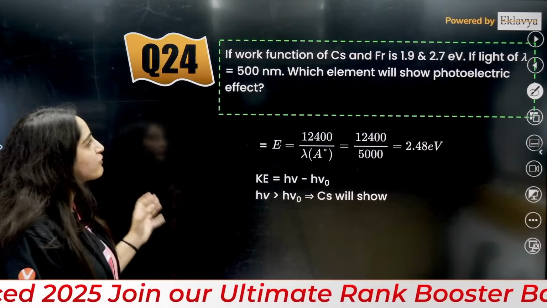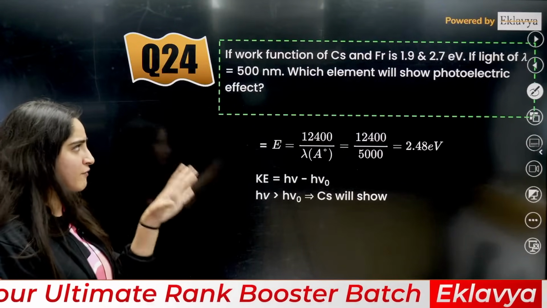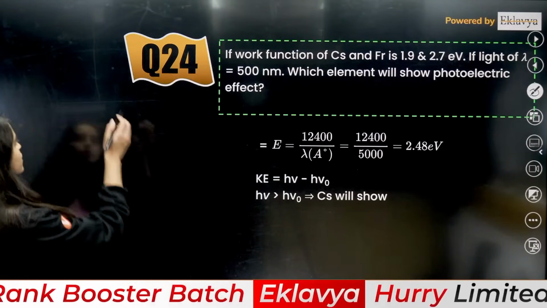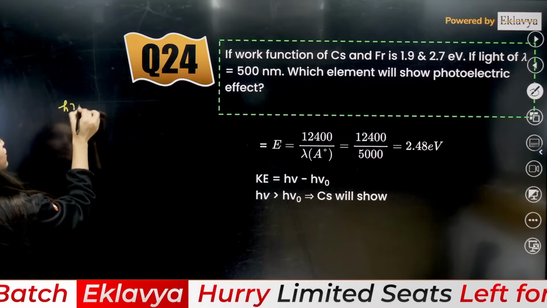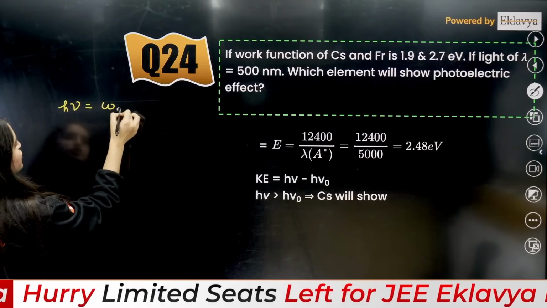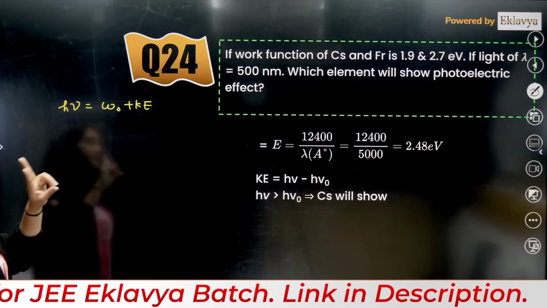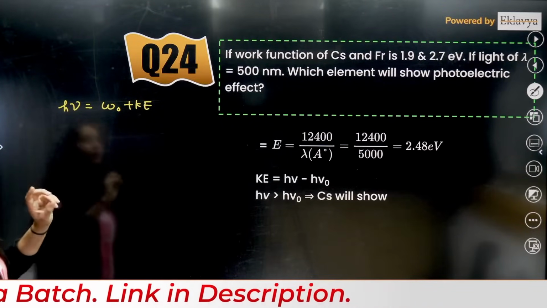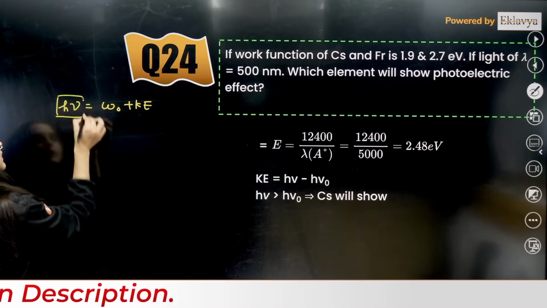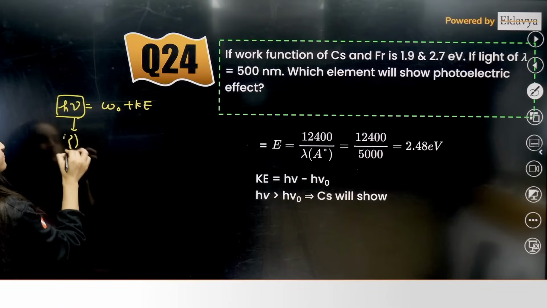If the work function of Cs is given to you. What is the photoelectric effect? It is h mu equals work function plus kinetic energy. Work function is given to you, and we have to calculate firstly h mu.